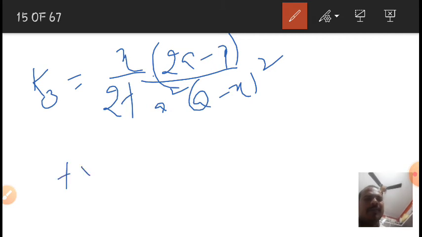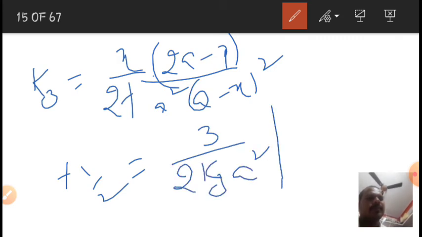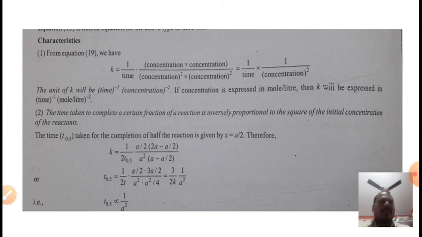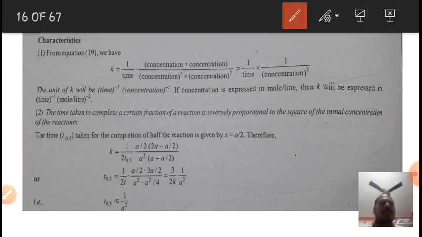And t half is equal to 3 by 2 k3 a square. These are the equations of rate constant and half-life of third order reactions. Next, what are the characteristics of third order reactions?